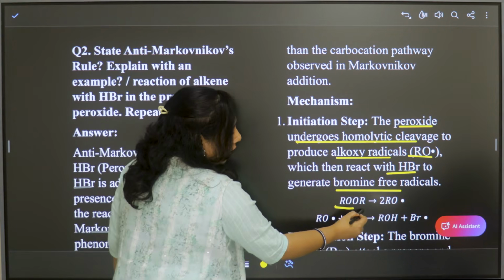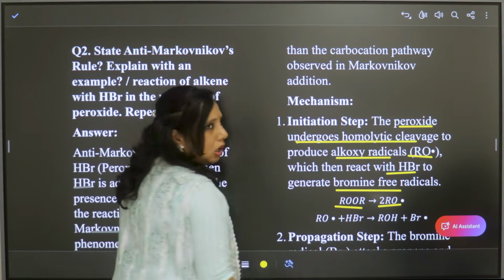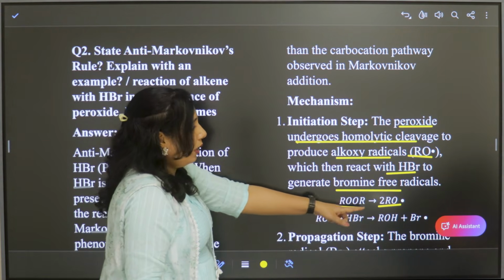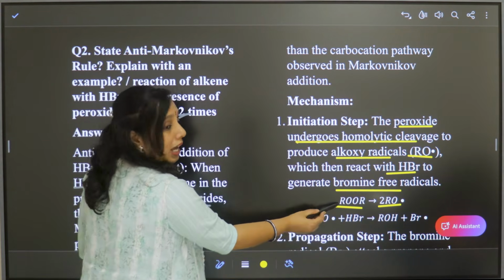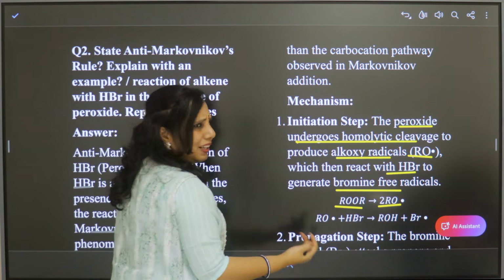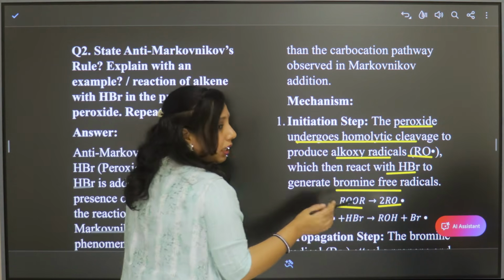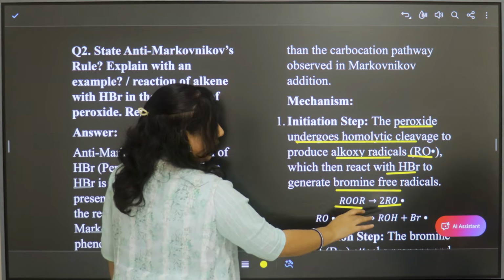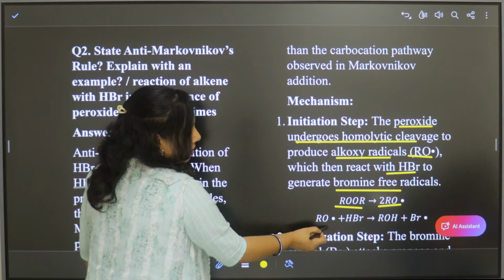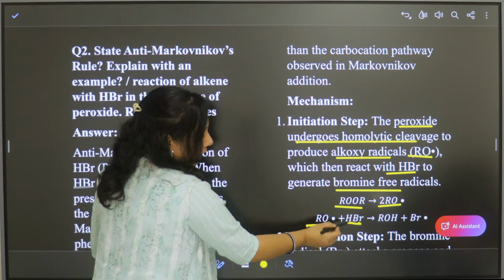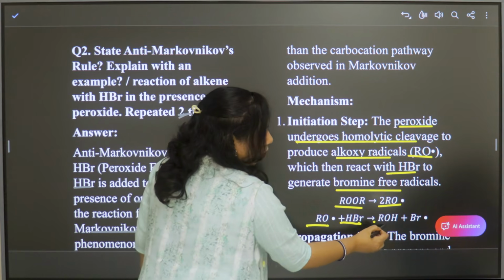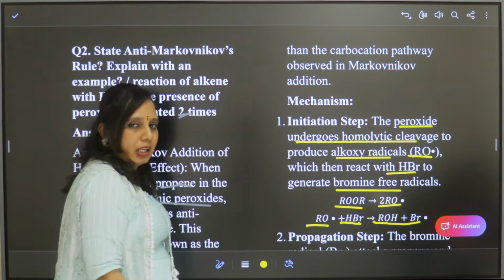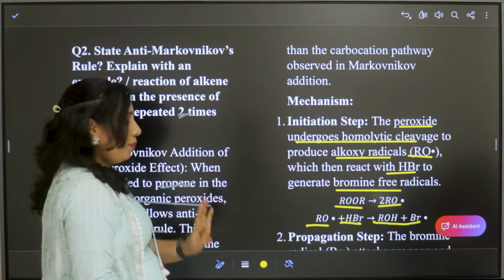See here, ROR gives 2 alkoxy radicals. Here this is organic peroxide or alkyl peroxide. Here we get alkoxy free radicals, and this alkoxy free radical reacting with hydrogen bromide, we get ROH and bromine free radicals. That is the first step.